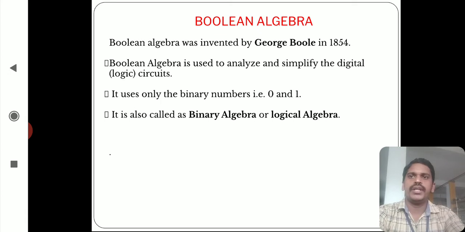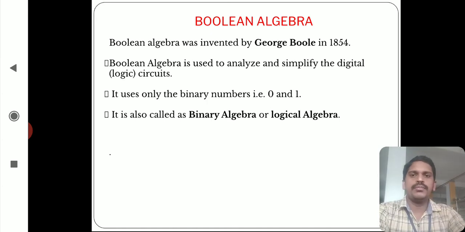First of all, Boolean algebra. Boolean algebra was invented by George Boole in 1854. George Boole was a great mathematician who described Boolean algebra in 1854. Boolean algebra is used to analyze and simplify digital circuits.